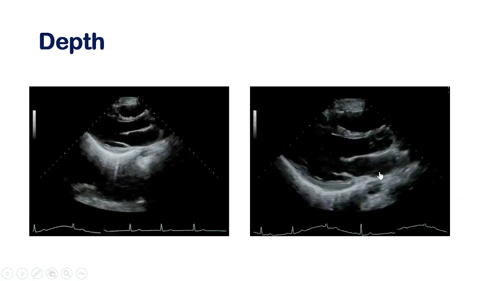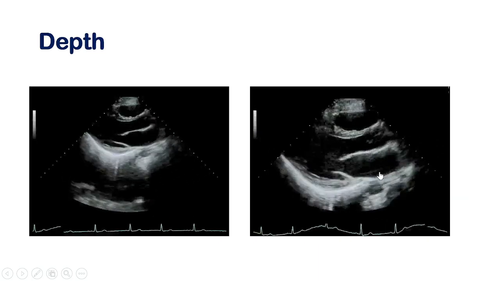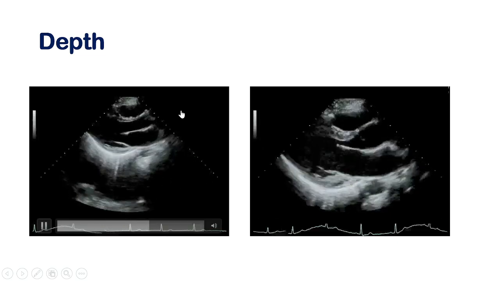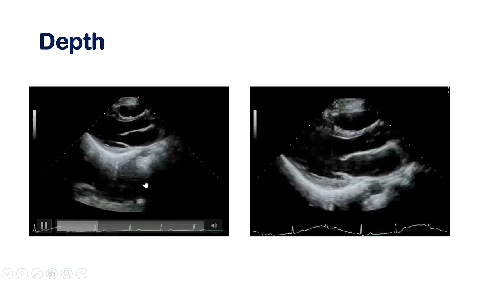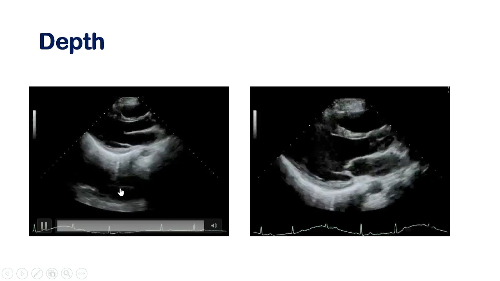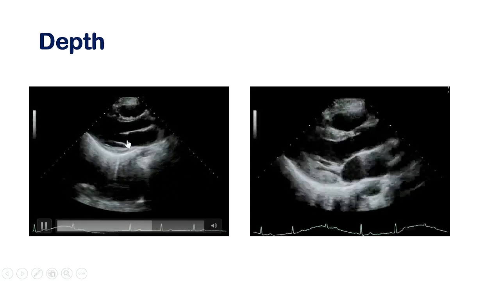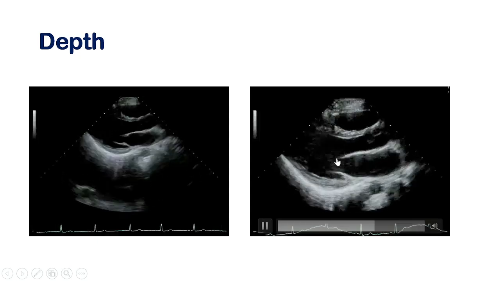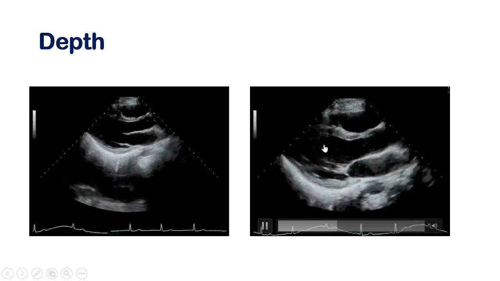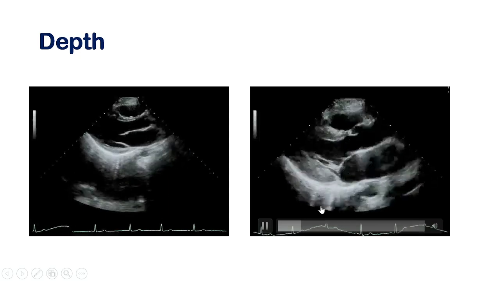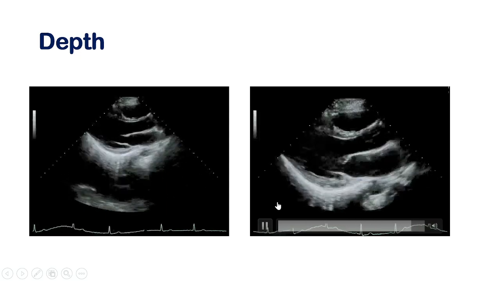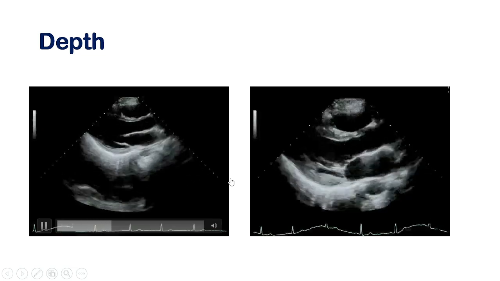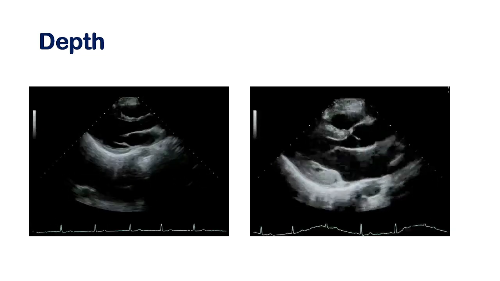Another important thing is the depth in the image. Definitely, this is the same patient with two depths. If the depth is high, it will include more tissue beneath or beyond the heart, so the image of the heart will be of lower quality. If you lower the depth, it will not include the tissue beyond the heart, and the image quality will be better. So you should know how much depth you will use in which patients.